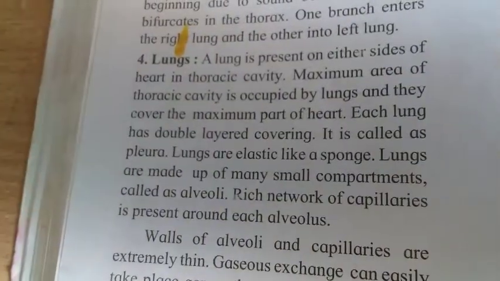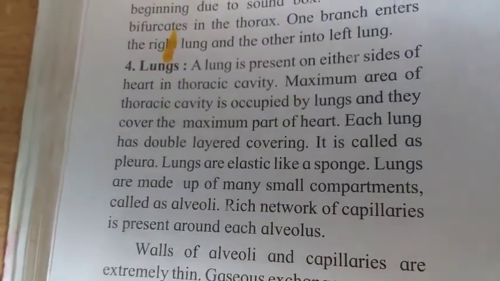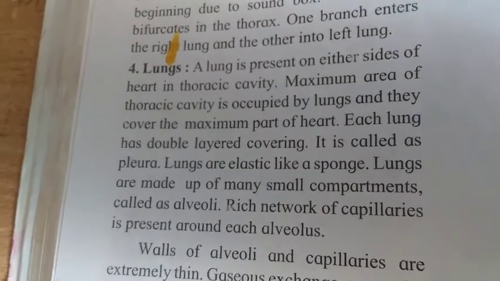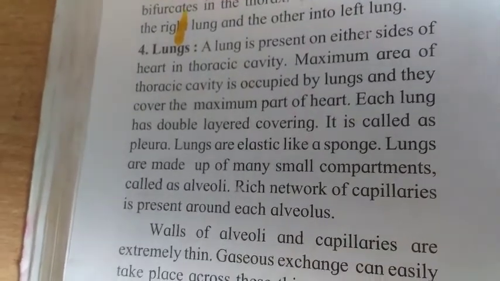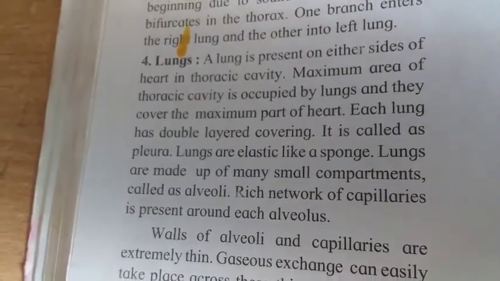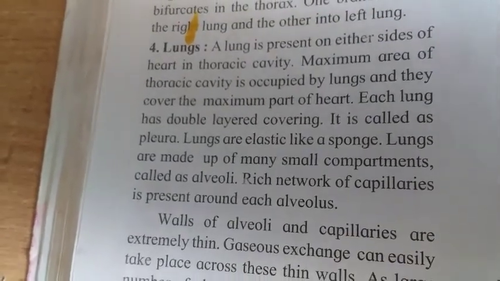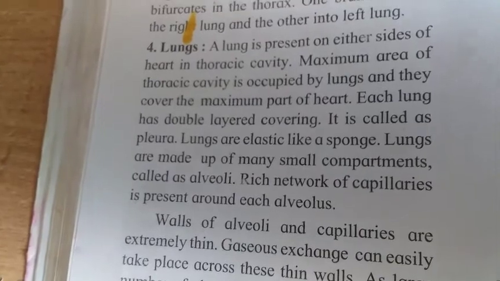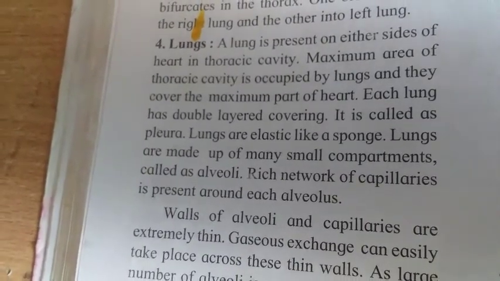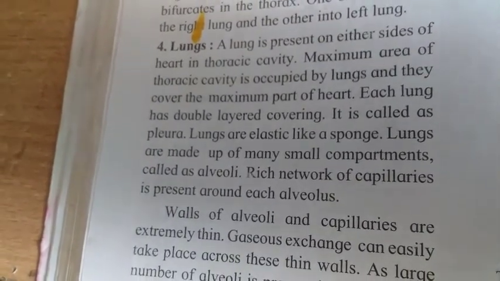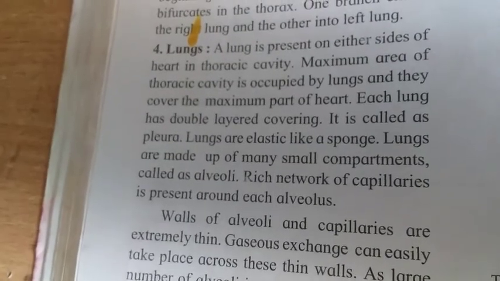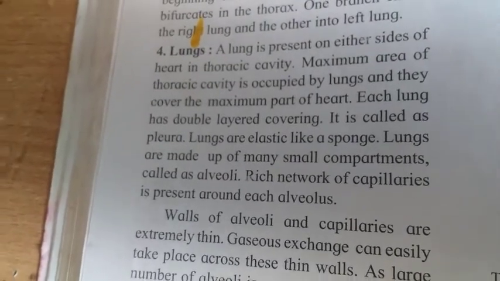Next comes the lungs. Lungs are present on either side of the heart. That means the heart is slightly at the left side of the body and the lungs are present on either side of the heart, in the thoracic cavity.